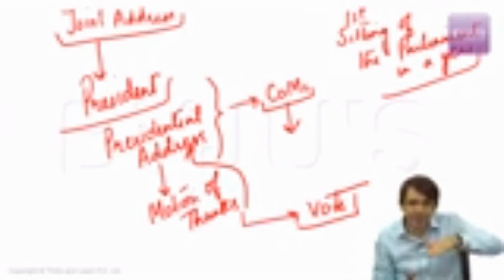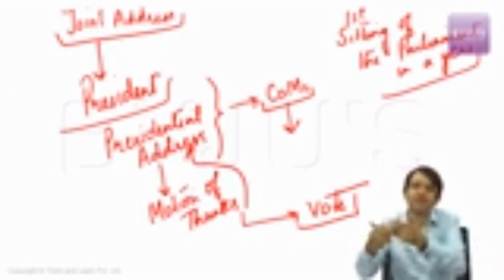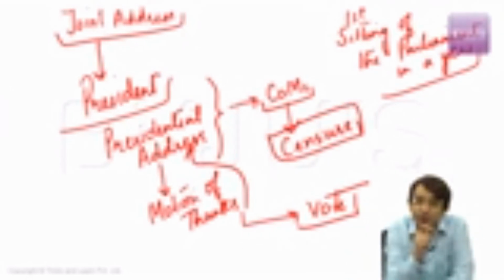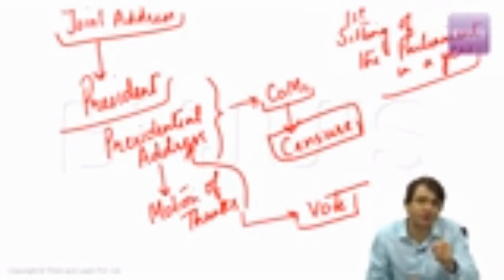That means what are we talking about? After this presidential address is over, there's a motion of thanks on this presidential address, followed by the vote. If this vote is passed by the simple majority, the presidential address is passed. If this vote is defeated in Lok Sabha, it involves censure of Council of Ministers. And when it involves censure of Council of Ministers, that means the government cannot take any policy decisions. That means prima facie, the government has lost majority in Lok Sabha. Then what is it that they have to do? They have to immediately seek vote of confidence in Lok Sabha. If that vote of confidence is also defeated, ultimately the government will have to resign.